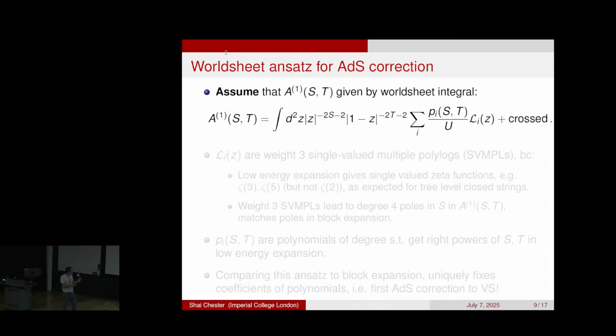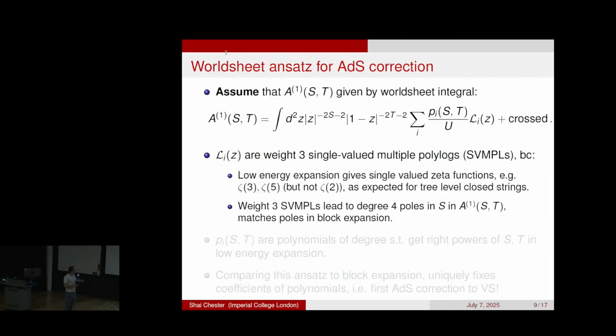So some brief motivation for why you have these weights and these degrees. For the first AdS correction, we say you have weight 3 single-valued multi-polylogarithms. Now, why is that the case? That's basically because when you did the block expansion on the previous slide, which is purely kinematic, you get blocks which now have poles in S, T, and U. And you can just check that in the first AdS correction, you have poles up to degree 4. And so that means whatever your ansatz is here, after doing this integral, it should also only give poles up to degree 4. And it turns out that restricts the weight to be 3.